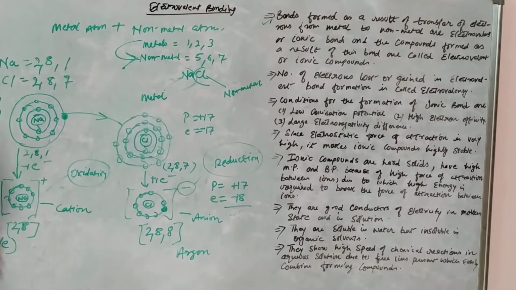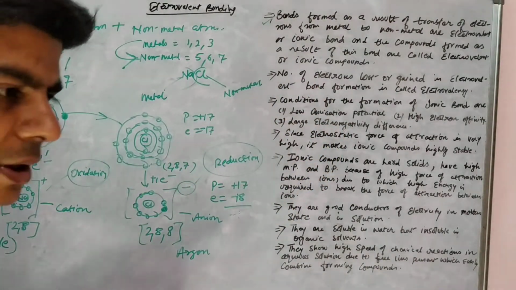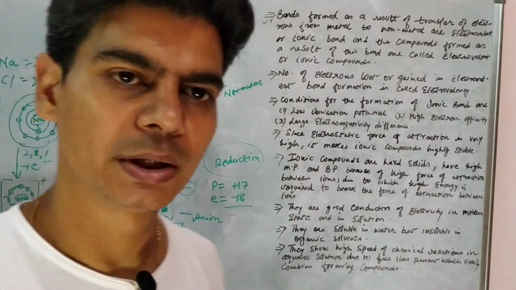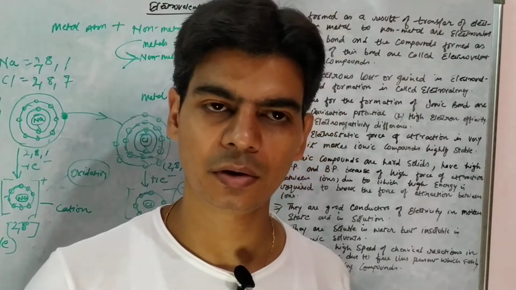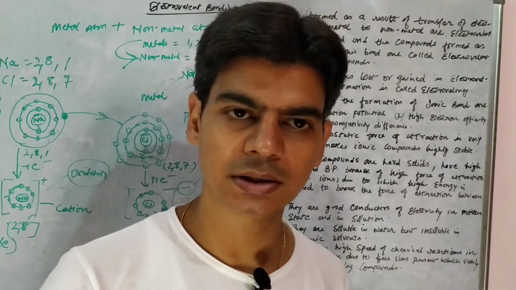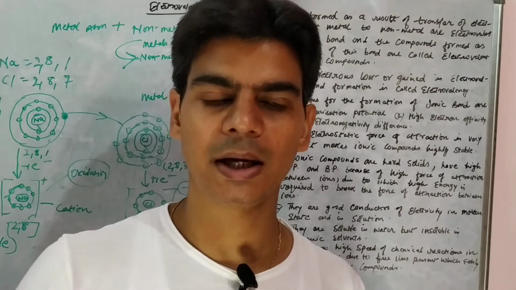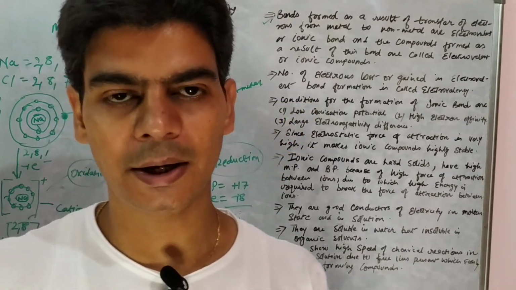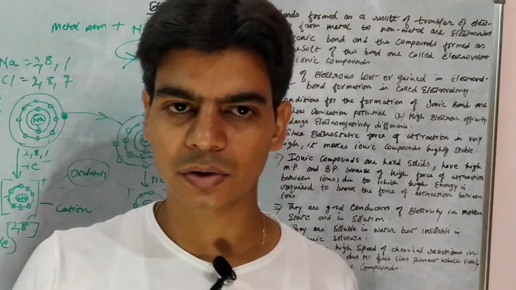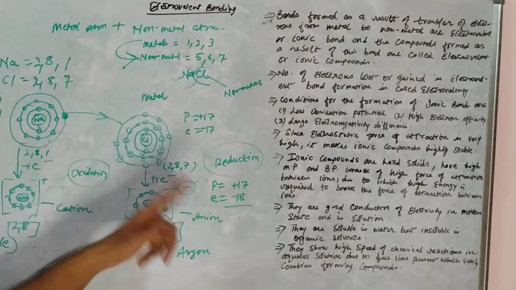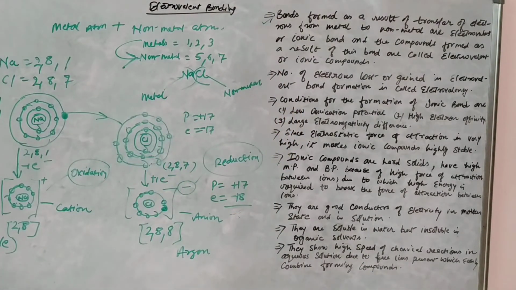So electrovalent bond formation is an example of redox reaction. Why? Because in electrovalent bond formation, metal atom will lose an electron and get oxidized. Similarly, a non-metal atom will gain the electron lost by metal atom and undergo reduction. Since oxidation and reduction are taking place simultaneously, this is an example of redox reaction.